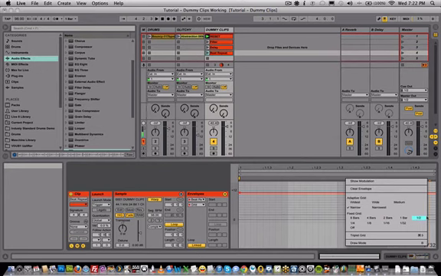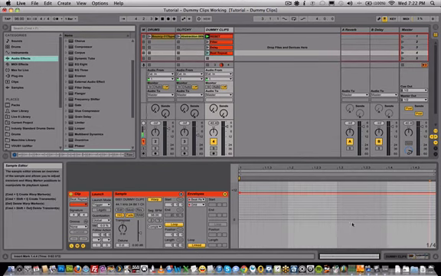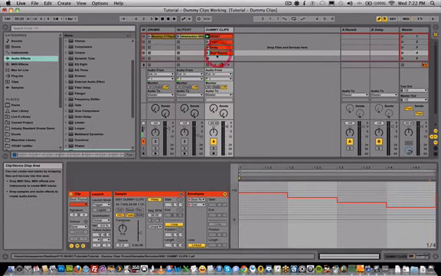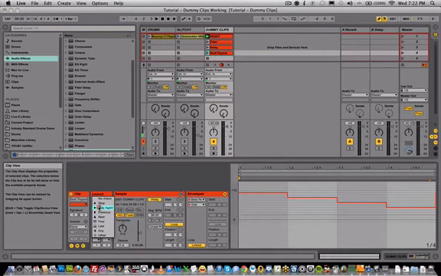So first I'll set the grid to about 1/4 bar. I'll turn on my draw mode, and we'll just have it set to, it doesn't really matter, it could be anything that you want. Just do the typical ramp up. Also set this follow action to go back to the first.